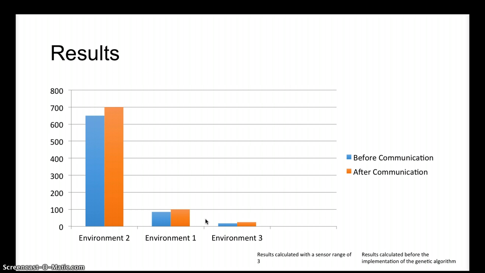Results. This graph shows the results of implementing the communication algorithm. As you can see, there's a slight increase after implementing communication in each of the environments. However, we feel that the increase in results is only slight, as our individual agents perform very well to begin with before the communication was implemented, and the score cannot improve beyond a certain point. But however, an increase is still noticed.